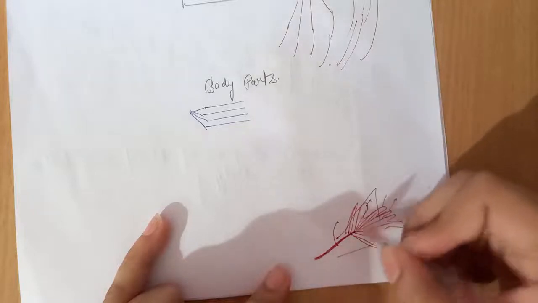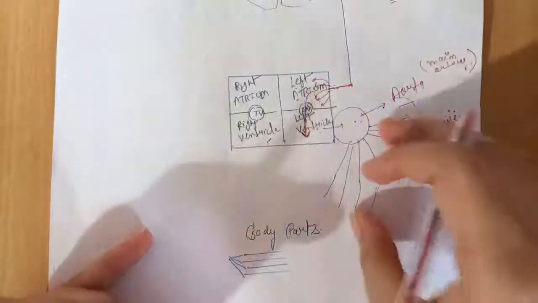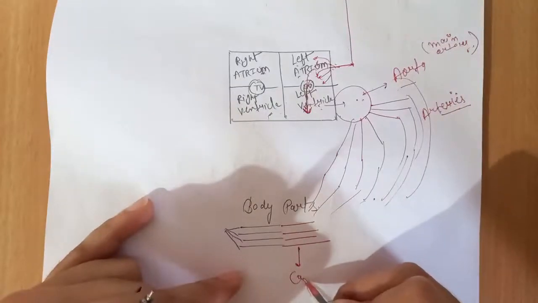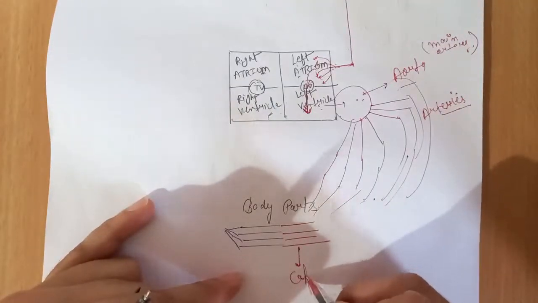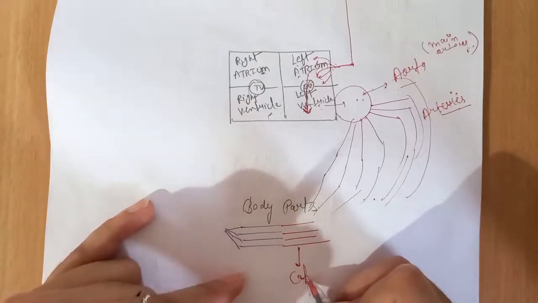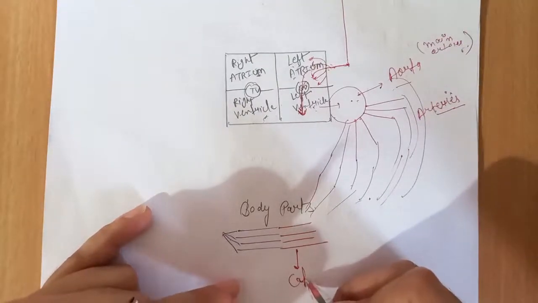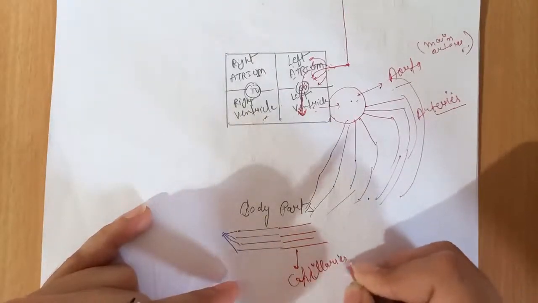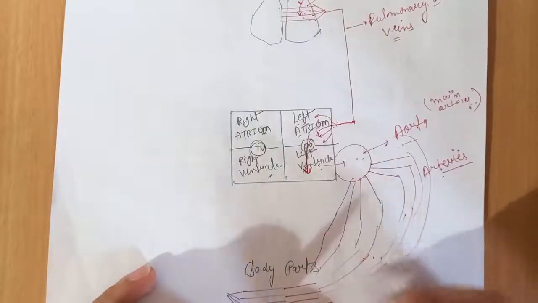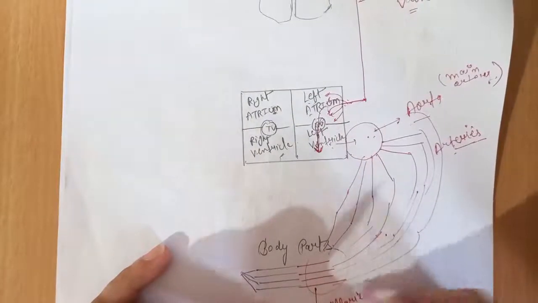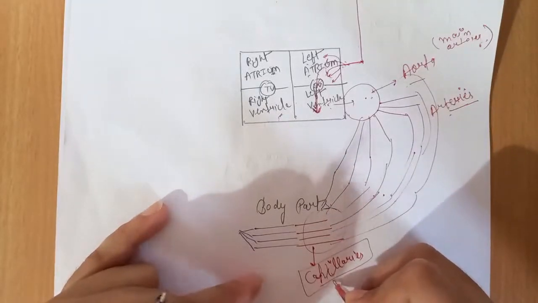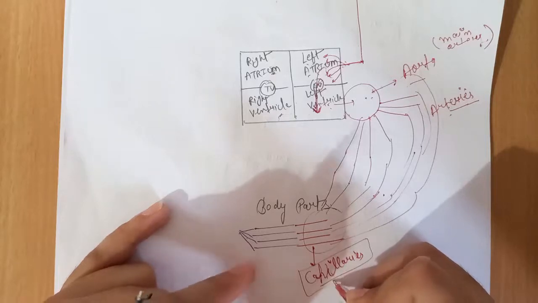So arteries are divided into further smaller parts. In the same manner, these arteries are further divided into smaller parts, and these smaller parts we call capillaries, so that each smaller part of an organ or each cell of our body can come in contact with the blood. Capillaries. So through these capillaries each smaller part of an organ can come in contact with blood.